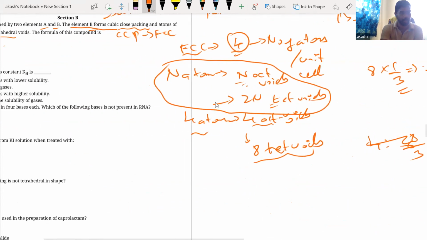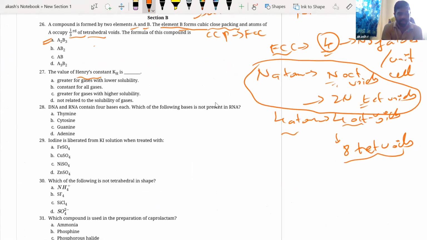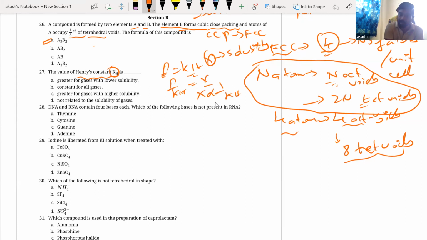Very simple. Okay. Next, the value of Henry's constant KH. Right, now you understand P is equal to KH into X. Now they're talking about solubility and KH value. If pressure is constant, P by KH is your X, and X is your solubility. Can you see that solubility and KH are inversely proportional?